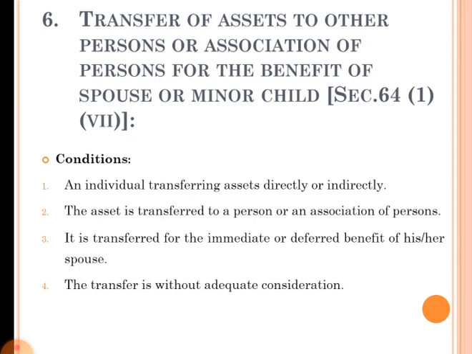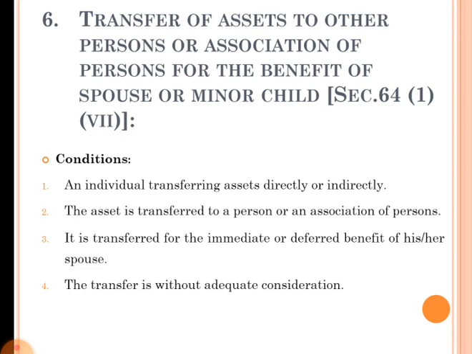Here also, if there is no adequate consideration, that kind of transfer is not acceptable, and the income out of that kind of transfer or that asset is taxable in the hands of the individual only.